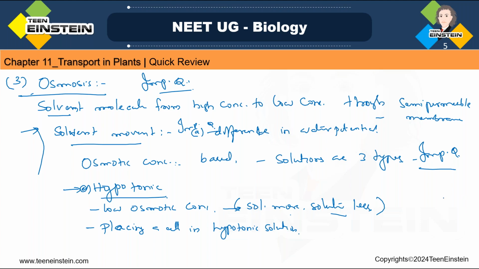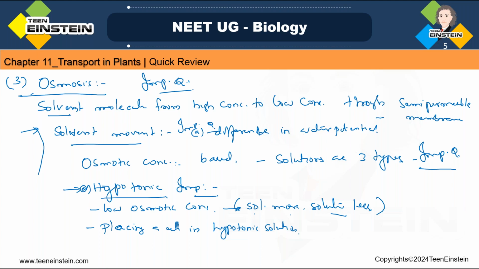So first we are learning about hypotonic solution. This is also a previous year question. What is hypotonic solution? Don't get confused. Hypo means less concentrated solution. So here solute concentration will be less, solvent concentration will be more. If you are placing a cell in a hypotonic solution, what will happen?